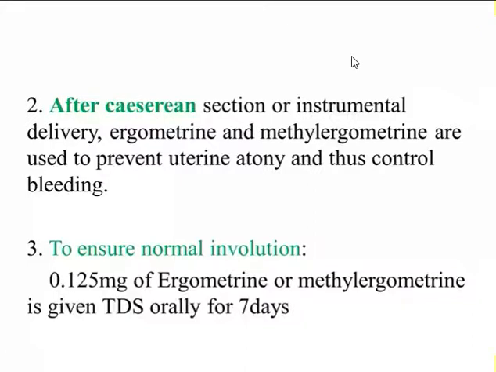Okay, so during pregnancy, the size of the uterus is increased, and after delivery, within a few weeks, the size of the uterus will gradually decrease and come towards normal. So that is known as normal involution. To ensure normal involution, 0.125 milligram of ergometrine or methylergometrine is given 3 times a day orally for 7 days.